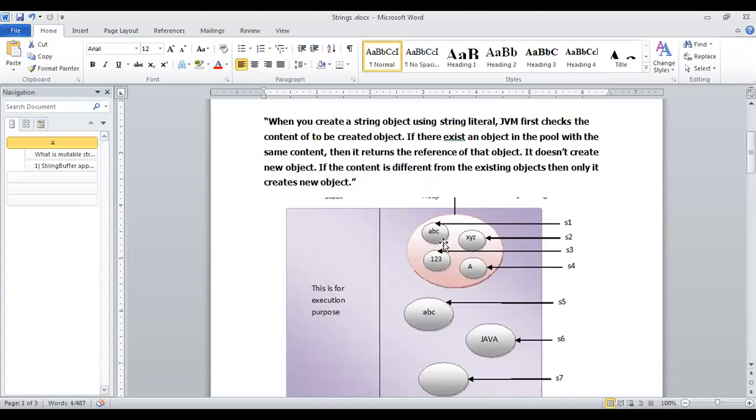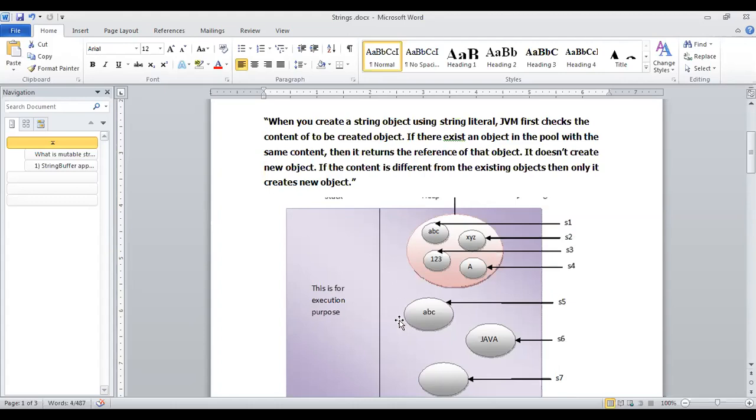Now it's a heap area. Here you will see there are basically different objects in a string pool. So s1, s2, s3 and s4, all four are part of this string pool. Each of s1, s2, s3 and s4 has different content, hence a different object is created. If s2, s3 and s4 have the same constant, then they will point to the same object. That is basically the string pool concept.